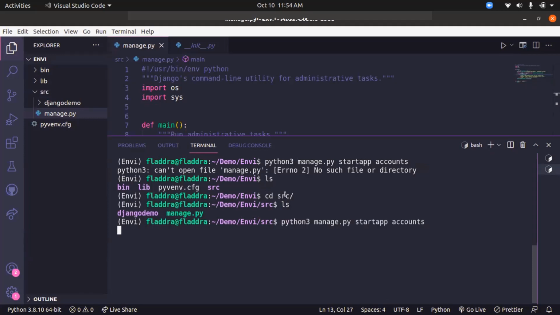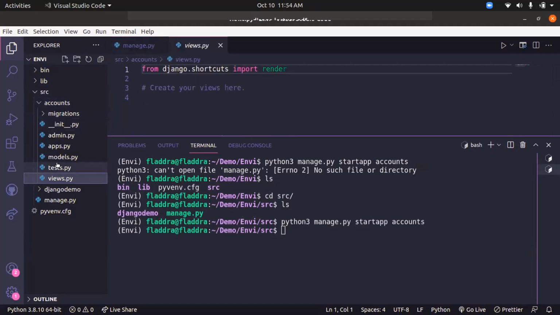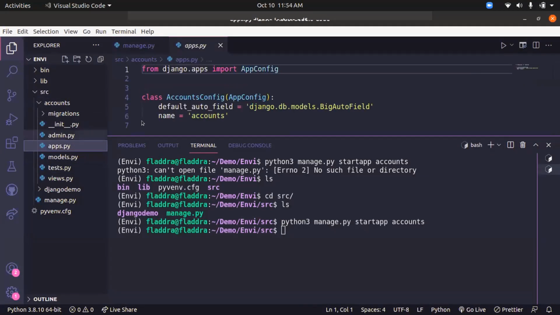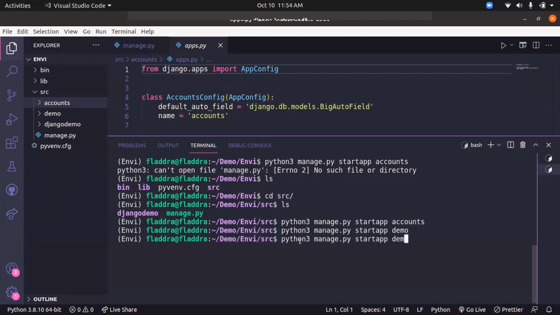Now I'll run the startapp command, and you can see the accounts app is created by default with much more code than before. I haven't written this code, but the code is written by default, and that's what the framework does. An application is an independent entity of my project, and a website or a web application or a web service can consist of many such applications, such as accounts. This accounts is one application. I can start one more application. Let's name it demo.